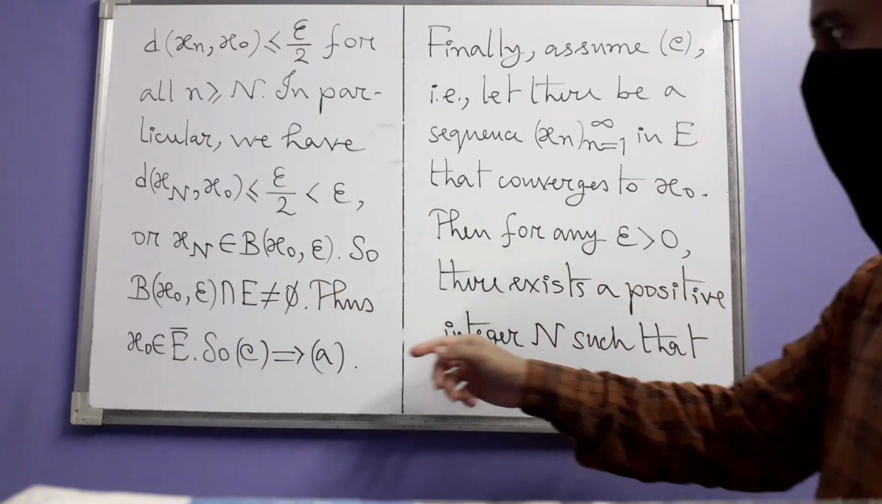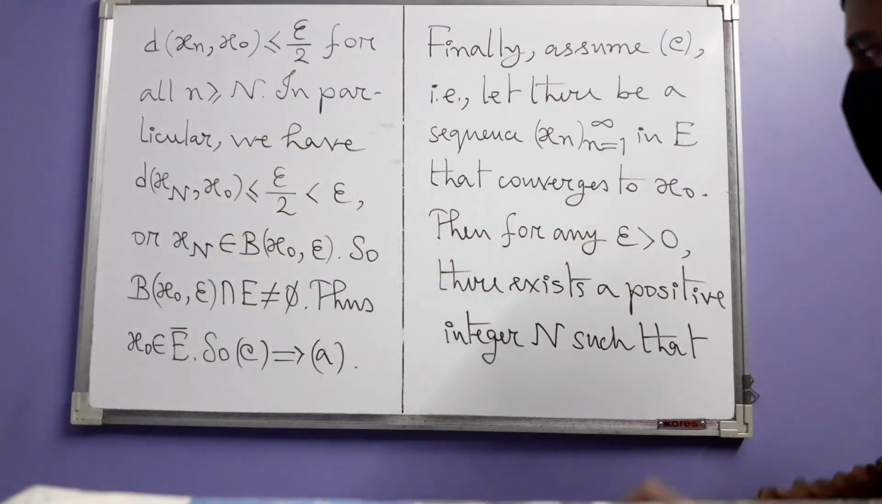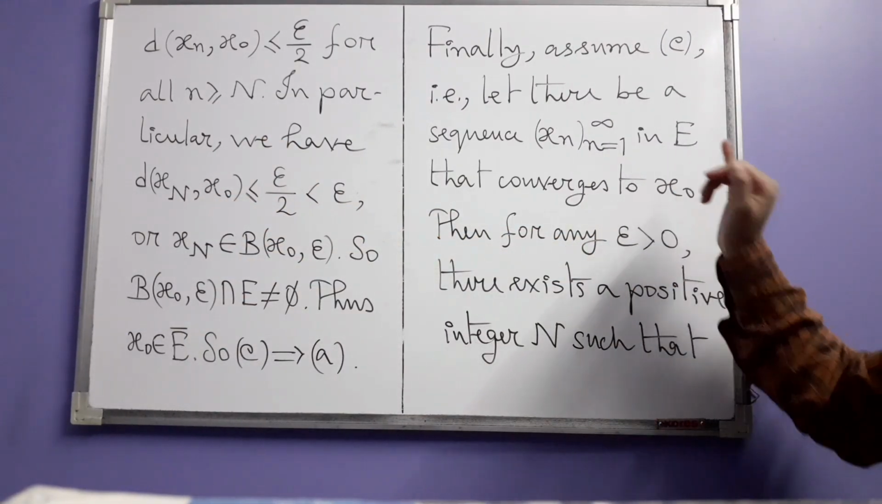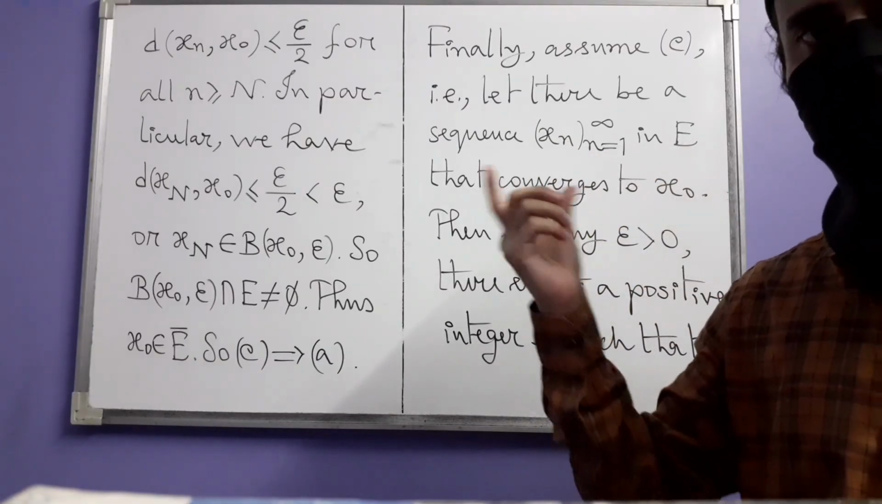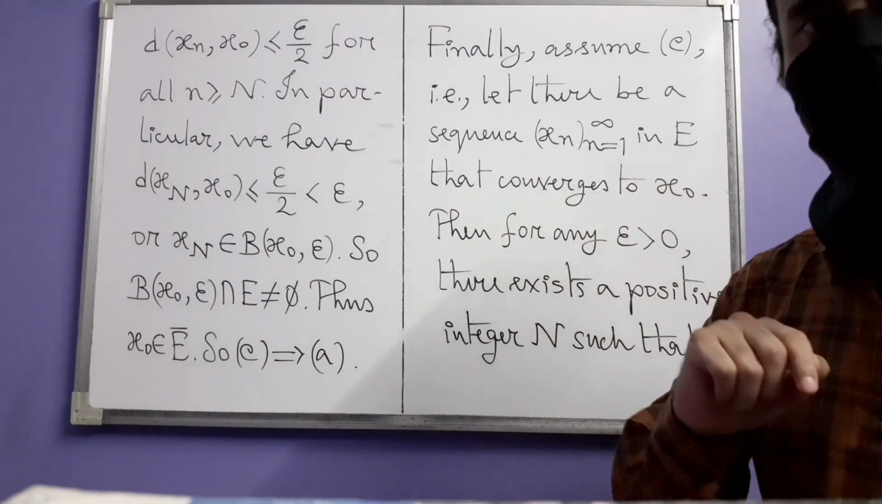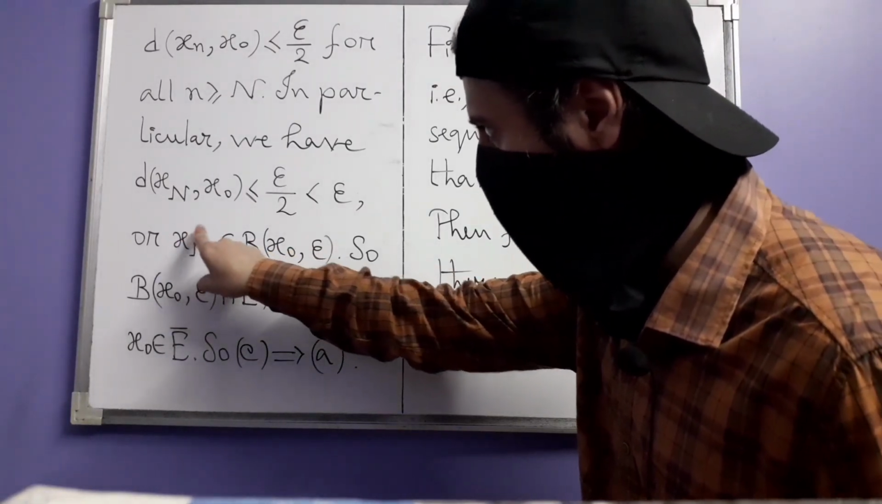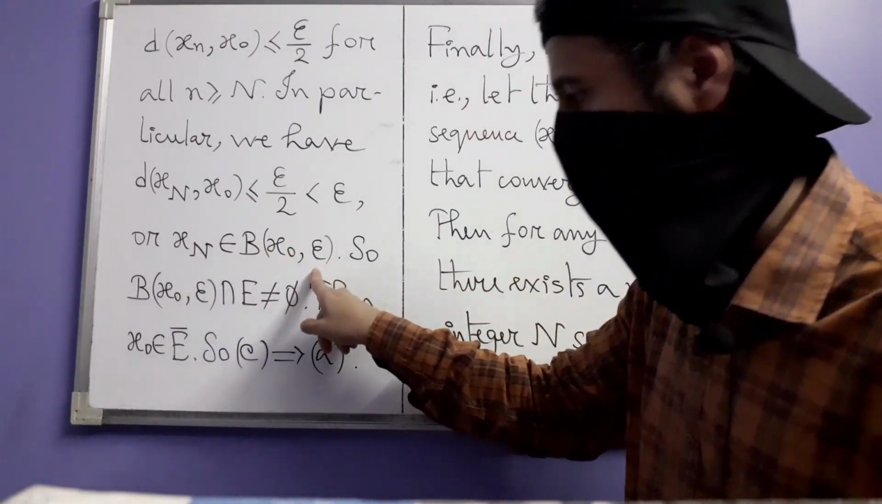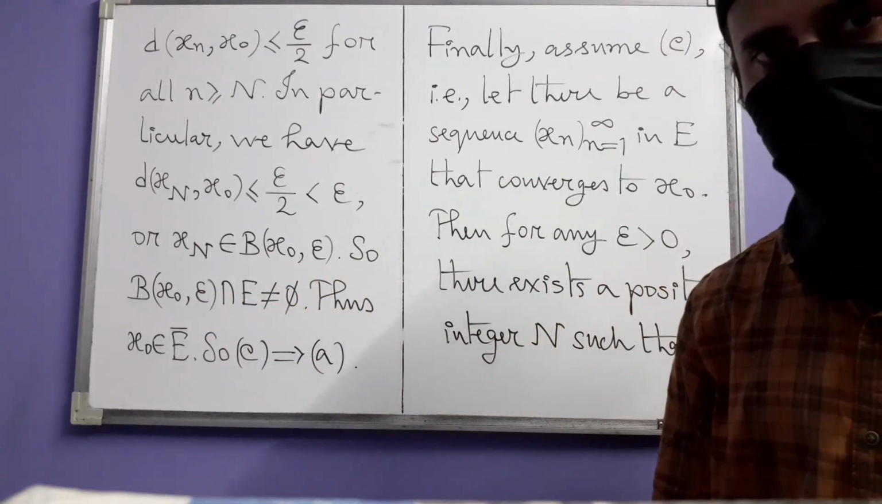However, xN is an element of E, a point in E. All the xn's are points in E because the sequence is a sequence in E. So that's how you have found a point in E which belongs to this ball. So the ball intersects E.